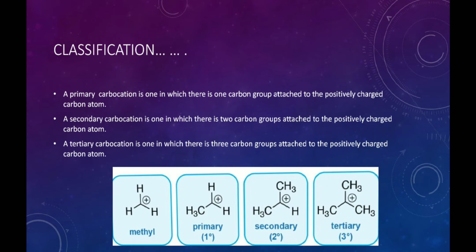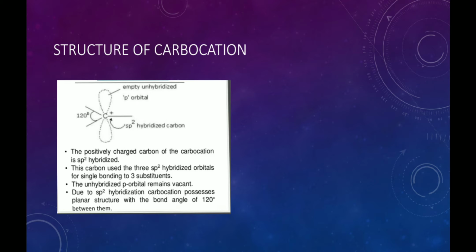If two carbon atoms are attached to the positively charged carbon atom, then it is called secondary carbocation. Example is isopropyl carbocation. And if three carbon atoms are attached to the positively charged carbon atom, then it is called tertiary carbocation. The example is tertiary butyl carbocation. Now, the structure of the carbocation. The structure of the carbocation is given in this slide.